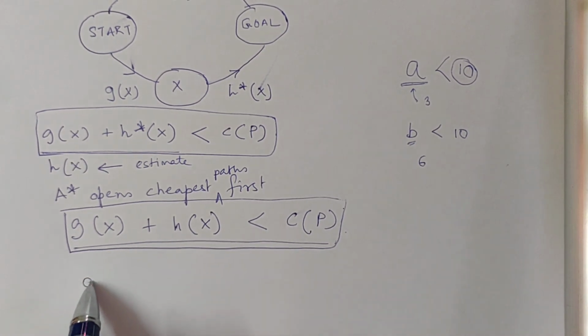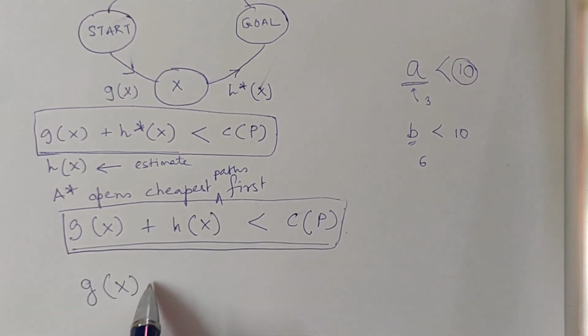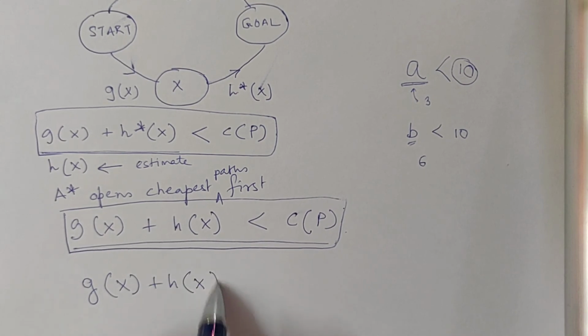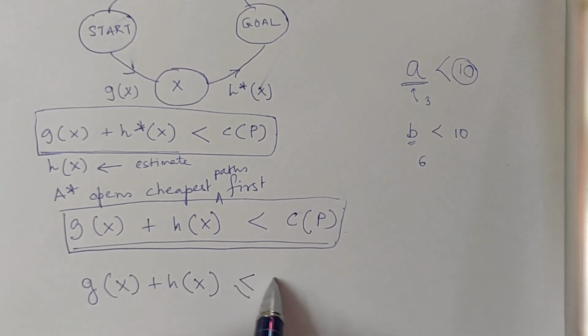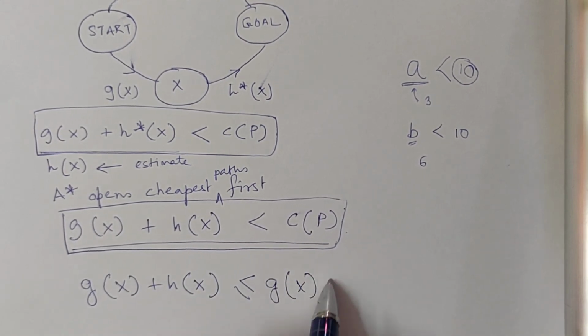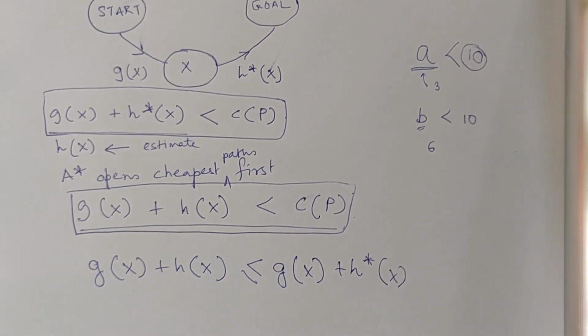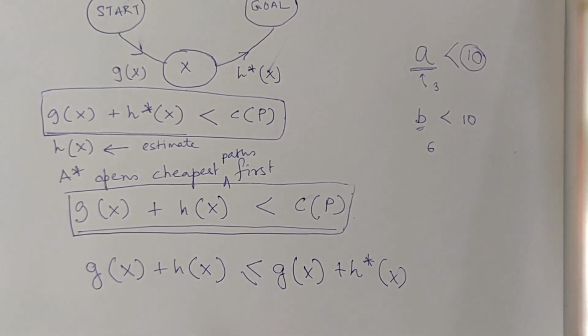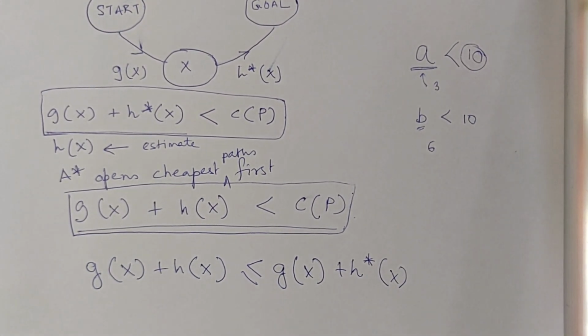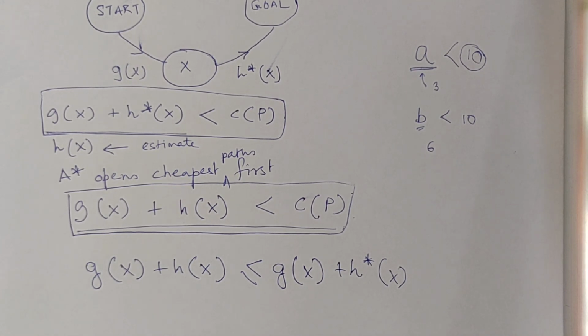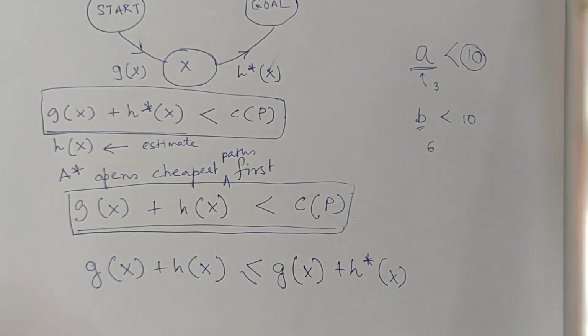If I can ensure that gx plus hx is less than equal to gx plus h star x, see for yourself. If I can ensure this condition, will this condition be met?